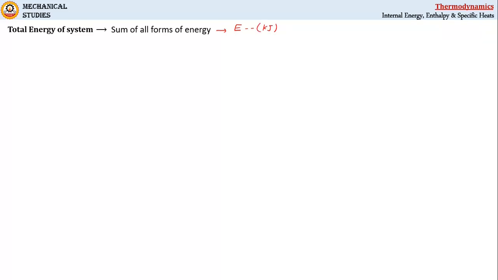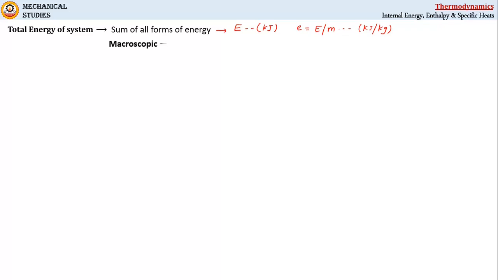However, total energy of the system per unit mass is denoted by small letter e, expressed as capital E by m, whose unit is kilojoule per kg.